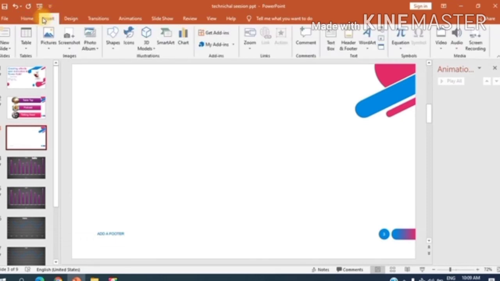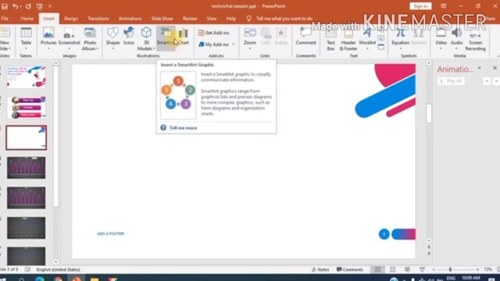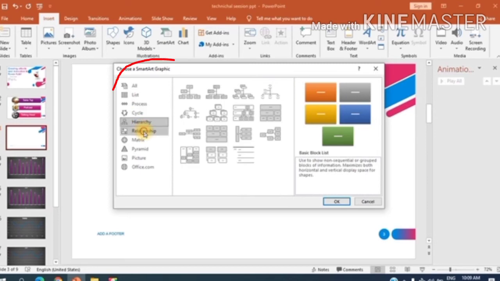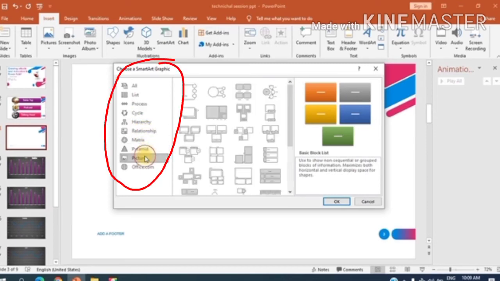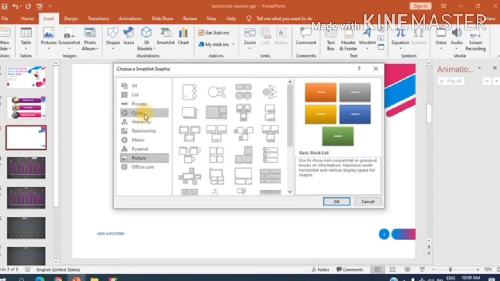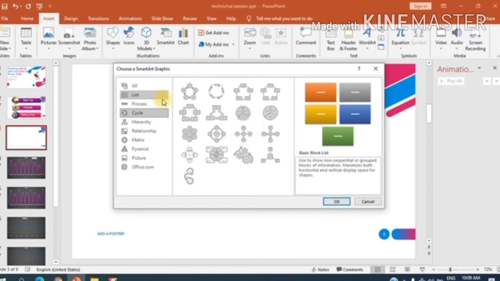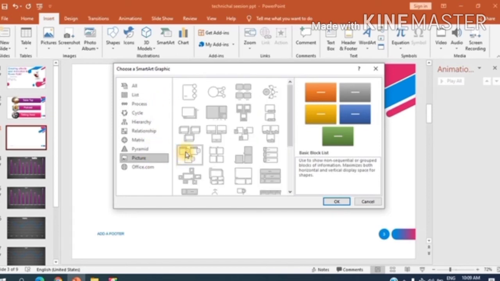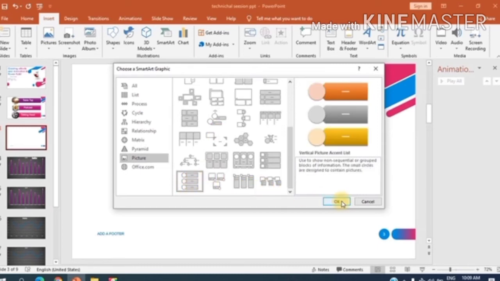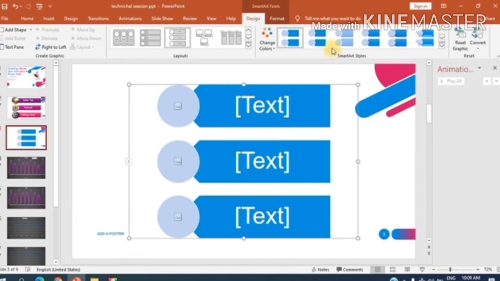I will click on the Insert tab and go to SmartArt. See, various charts, cycle and pyramid, many structures are given here. You can use any of them according to your convenience. If you want a cycle or pyramid for science, you can choose. But at present, I am choosing the picture chart, the one which we have seen in the previous slide, and I am selecting this.